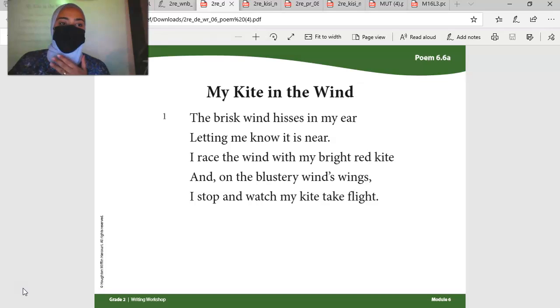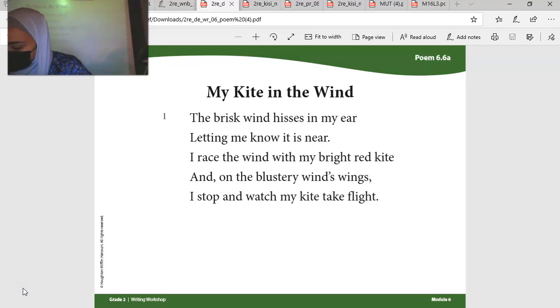That's how we know it's in first person point of view. Again, those pronouns are I, me, my, us, or our. Okay? So our poems need to be written in first person point of view.